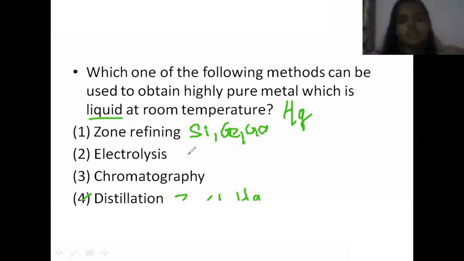Now, electrolysis is a purification process for purifying the metal copper. Okay, you have studied in the NCERT about electrolytic refining of copper, right? The impure copper is used as anode and pure metal is used as cathode. And you have also studied about anode mud, blister copper and all. So electrolysis is a method which is used to purify the metal copper.